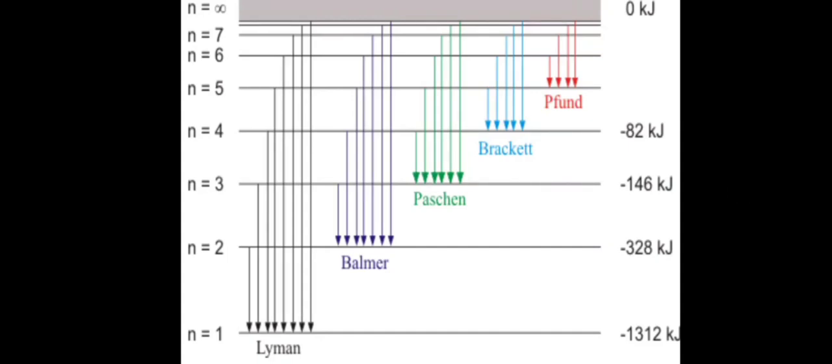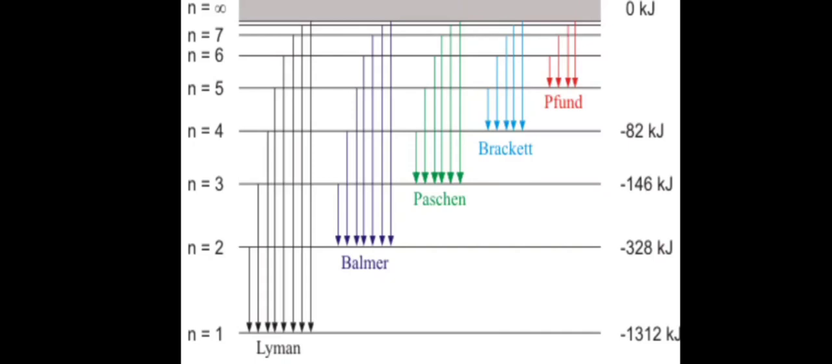The third one is the Paschen series, in which the electron is de-exciting from higher energy levels 4, 5, 6, 7, and so on, from the nth state to the third state, or third orbit. In this series, the spectral lines are obtained because of the transition of an electron from higher energy orbits to the third orbit. So this kind of series we call the Paschen series.